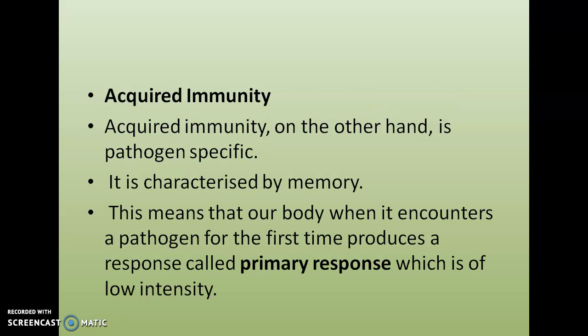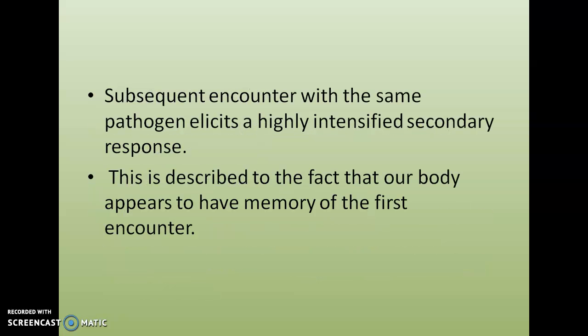Clear? Innate immunity clear? Then the second one is acquired immunity. What do you mean by acquired immunity? It is characterized by memory. This means that when our body encounters a pathogen or antigen for the first time, it produces a response called the primary response, which is of low intensity. A subsequent encounter with the same pathogen elicits a highly intensified secondary response. This is ascribed to the fact that our body appears to have memory of the first encounter.